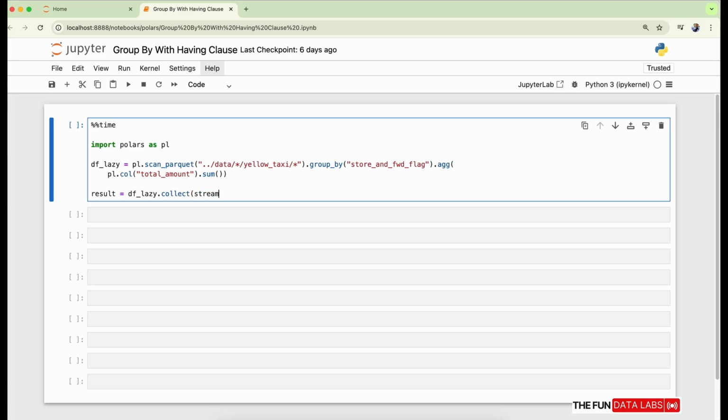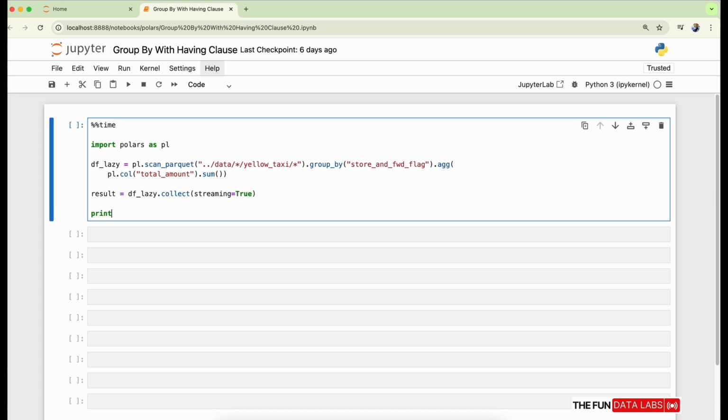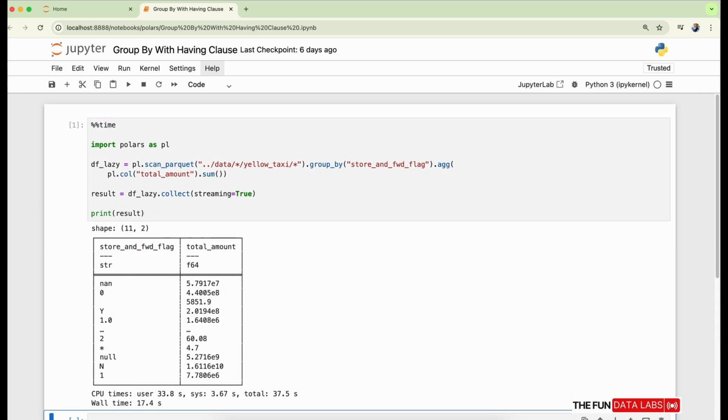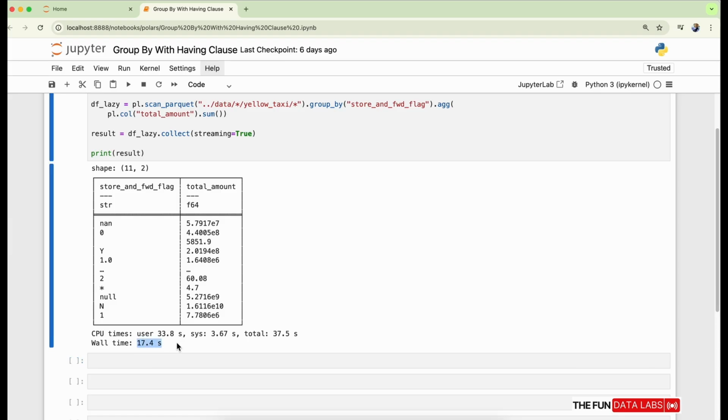We are taking this as df_lazy.collect method. We can call it to make it lazy loading. We are making streaming true so that it does not load everything into memory. This will give us the result variable as results, which will store all the values as a data frame. Now we can print our results. Now we can execute the cell, and we can see it taking only 17 seconds to run, which is quite useful and handy.